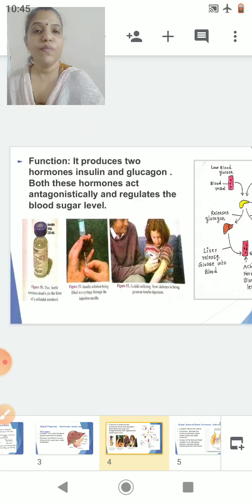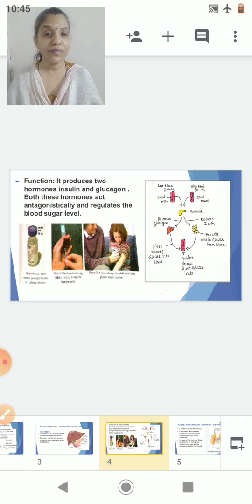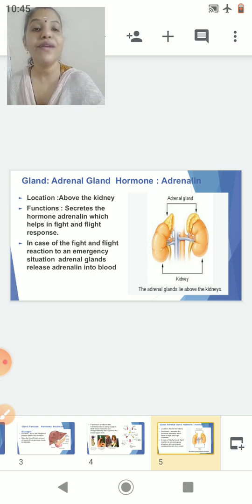Students, I hope you have understood the gland pancreas, its location, hormones and function. So now let's go to the next gland, and the next gland we are studying is the adrenal gland.